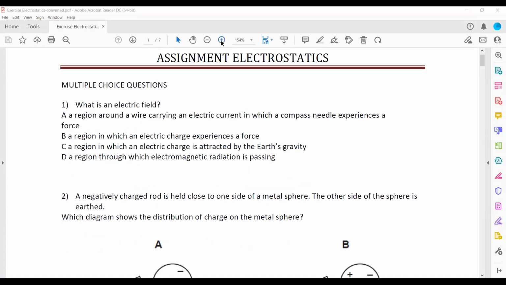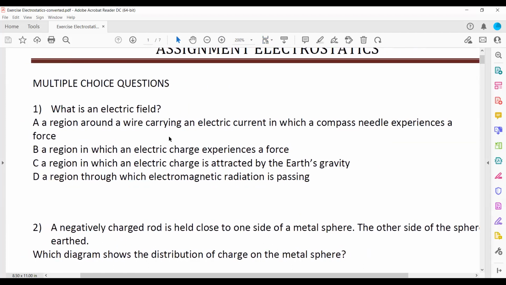The first one: what is an electric field? A region around a wire carrying current in which a compass needle can experience force? No, a compass needle cannot experience electric force, it is magnetic. A region in which electric charges experience force, that is true. A region where electric charges experience gravitational force, wrong. And a region through which electromagnetic radiation passes is known as a medium, but that's not known as the electric field. Electric field is a region where electric charges can experience force.